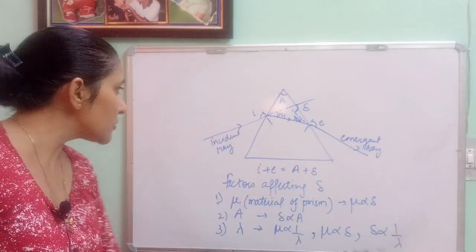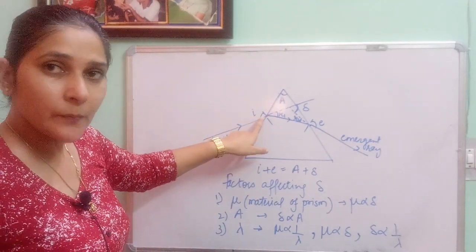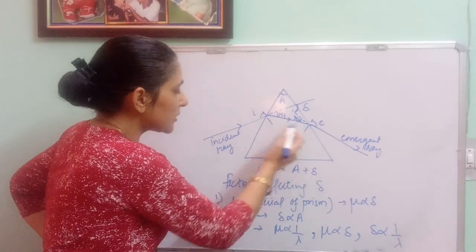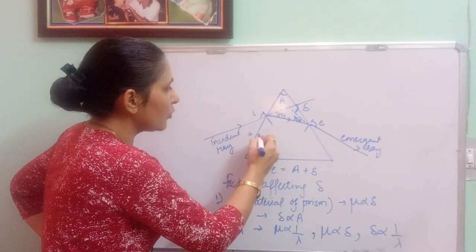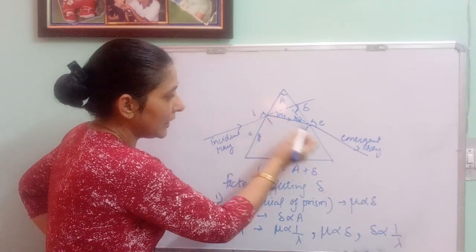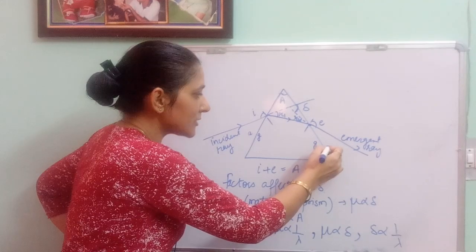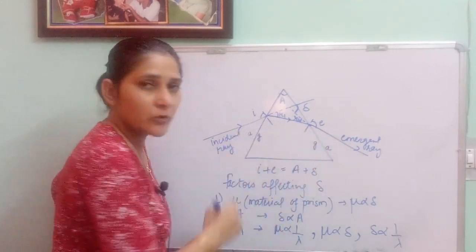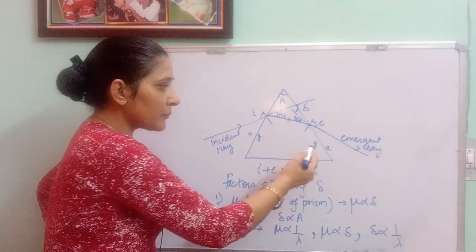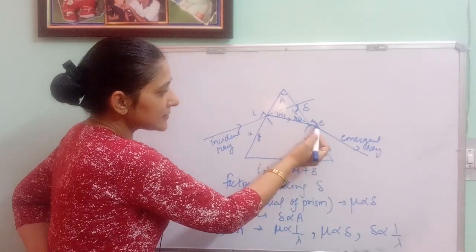This is known as your angle of prism. This is the incident ray, it is striking at angle I. After refraction it will bend towards the normal because it is moving from air to glass. This is angle of refraction R1. At this face again it is refracted as it is going from glass to air, and it is moving away from the normal now as it is moving from denser to rarer medium. So this is your emergent ray. This angle is angle of emergence.